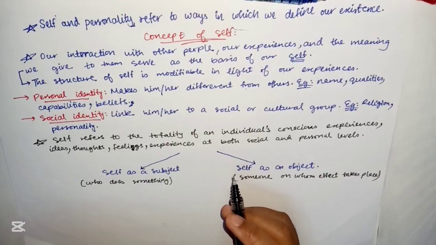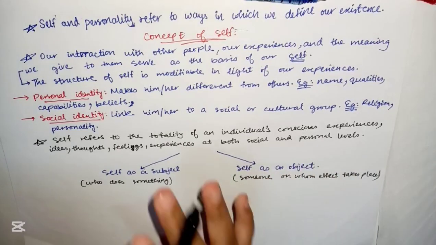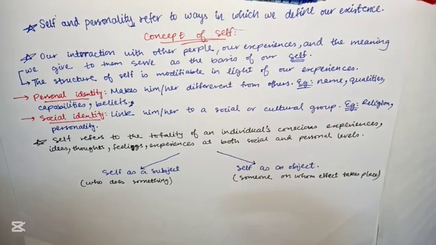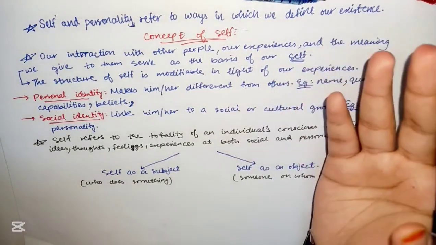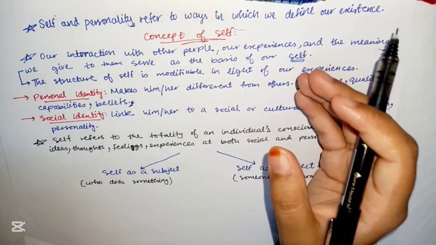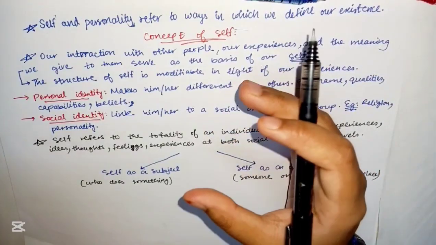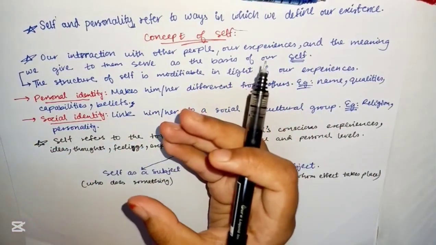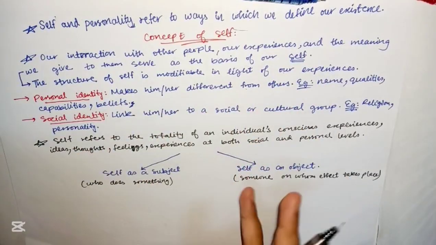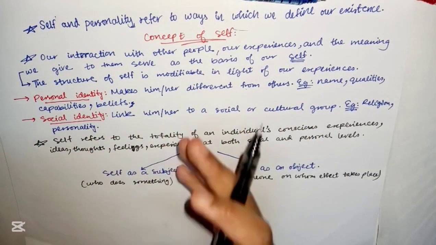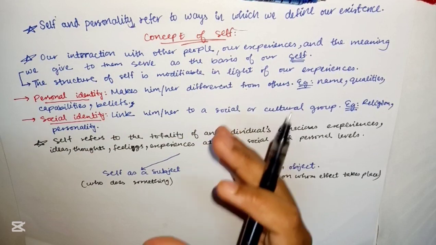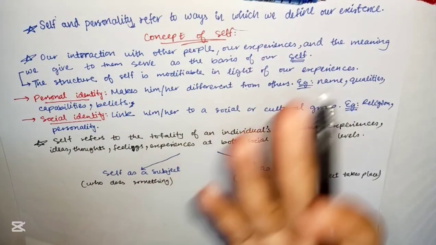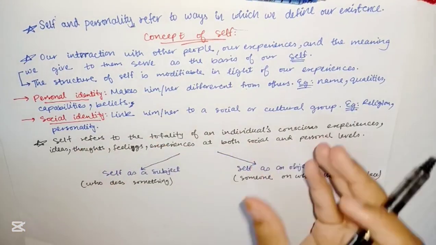Example I've already given you. If you know who you are, you are the knower, and you have something that can be known, which is something else. So when you say I know who I am, the self is being described as knower as well as something that can be known. A self can be a knower and can be a known. As a subject, the actor, the self actively engages in the process of knowing itself. As an object, the consequence, the subject gets observed and comes to be known.